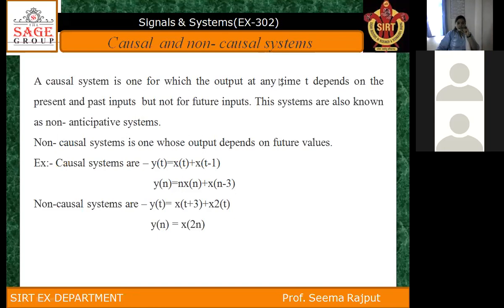And what is a non-causal system? y(t) equal to x(t plus 3) plus x squared(t). So in that case we put t equal to 1. Then we get x(1 plus 3), which is x(4), and x squared(1). It means the output depends on future values. That's why it is called a non-causal system.